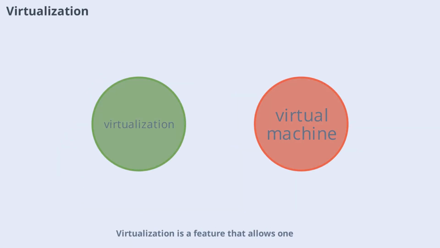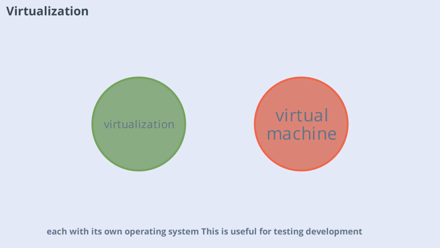Virtualization is a feature that allows one physical computer to run multiple virtual machines, each with its own operating system. This is useful for testing, development, and running different environments on the same hardware. The OS manages these virtual machines, allocating resources and ensuring isolation between them.